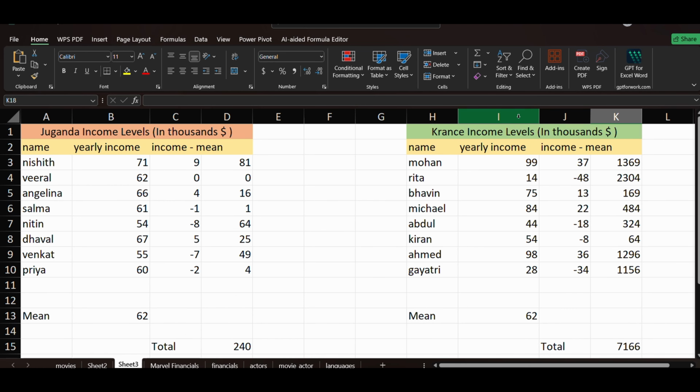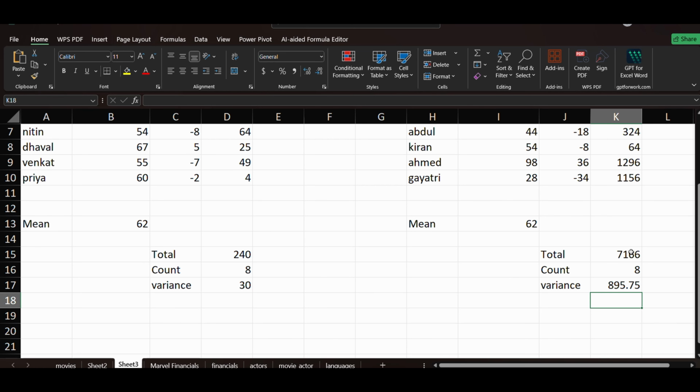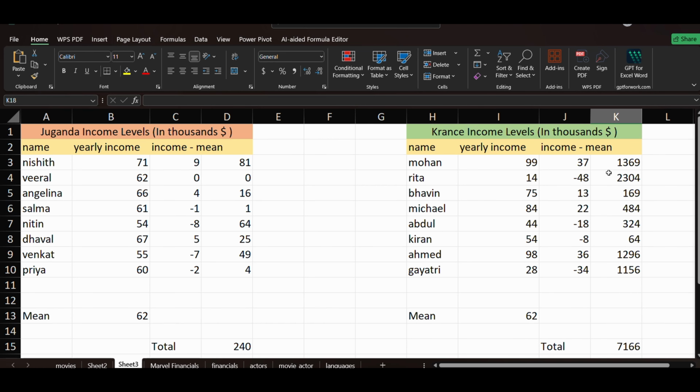So in this country the income level is very low. The total value is this much, but the inequality is much higher in this particular country as compared to Uganda.